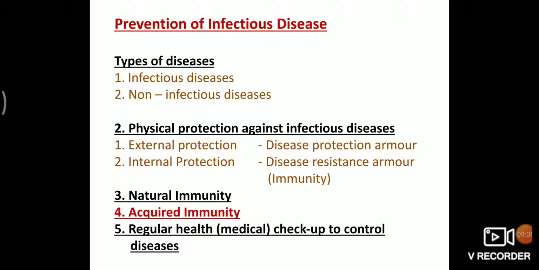Types of disease. Disease can be classified into two types. First, infectious disease. Second, non-infectious disease. First, infectious disease. As we have seen, if one person is suffering from disease and another person comes in contact with him and gets affected with that disease, then it is called infection. Diseases caused by bacteria, virus, and fungi are infectious.